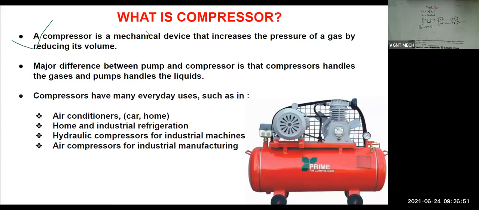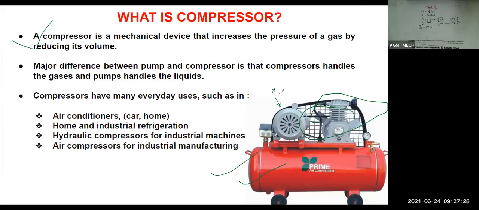So here in this diagram, you can see the compressor. This is a typical diagram of a compressor. Here we have the cylinder, one cylinder we have kept here, and in this tank we are going to store the compressed air. This part is a motor.